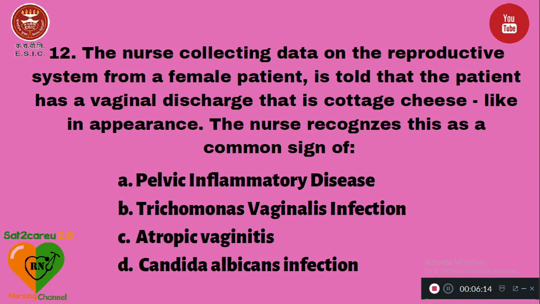Question number 12. The nurse collecting data on the reproductive system from a female patient is told that the patient has a vaginal discharge that is cottage cheese-like in appearance. The nurse recognizes this as a common sign of option A. Pelvic inflammatory disease, B. Trichomonas vaginalis infection, C. Atrophic vaginitis, D. Candida albicans infection. The right answer will be option D, Candida albicans infection, characterized by cottage cheese-like discharge.